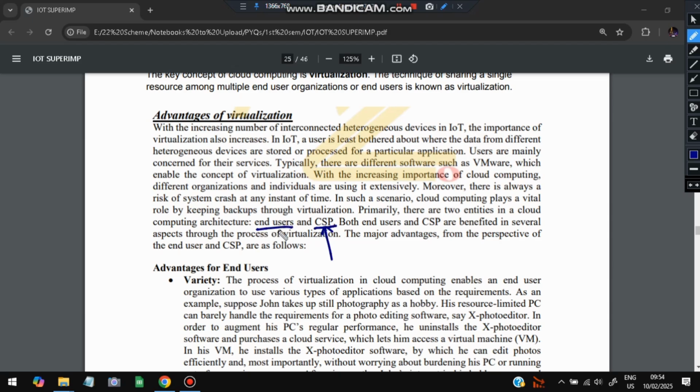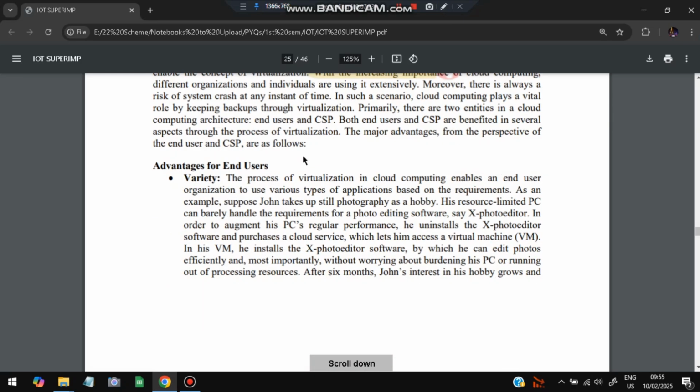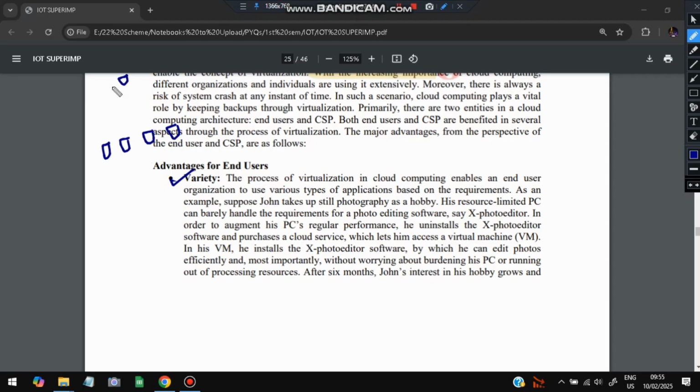These are the industries, and these are the humans, the end users like us. Advantages for both of them are there. What is the advantage for us of having virtual data? The advantage is variety. If virtual data is present, we can have different kinds of virtual data without even purchasing them, because it is coming from different places and all will be visible within our reach.